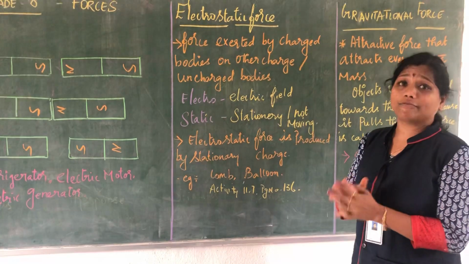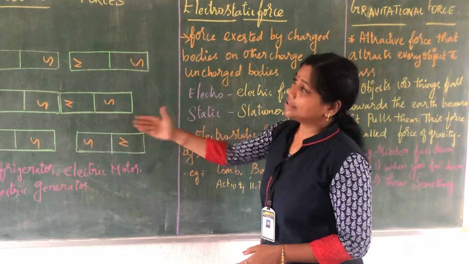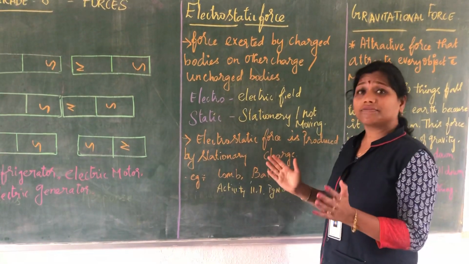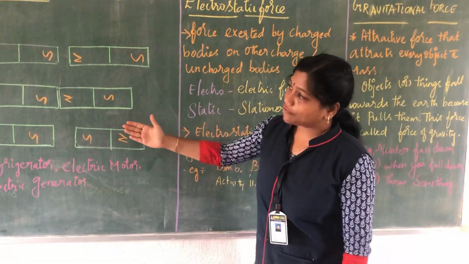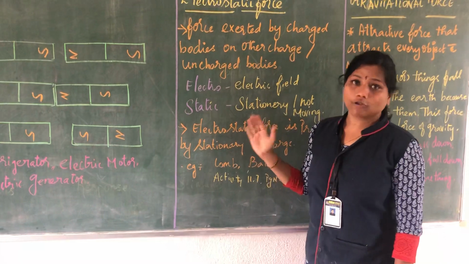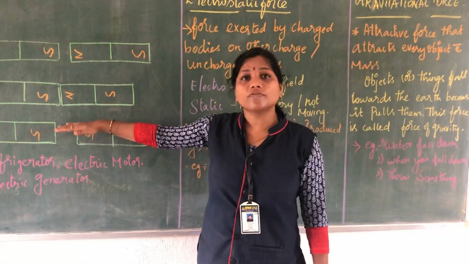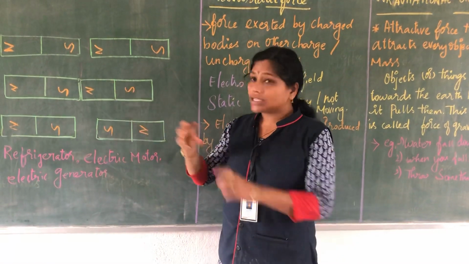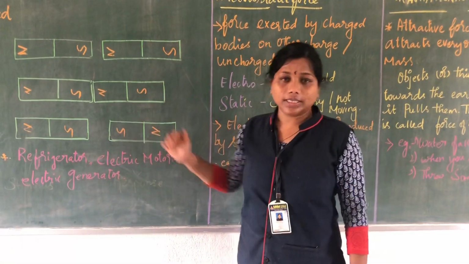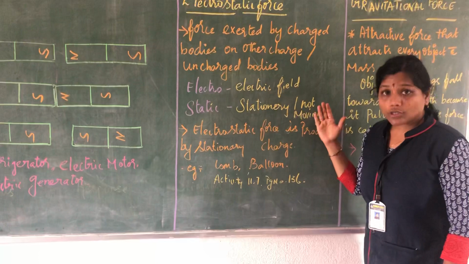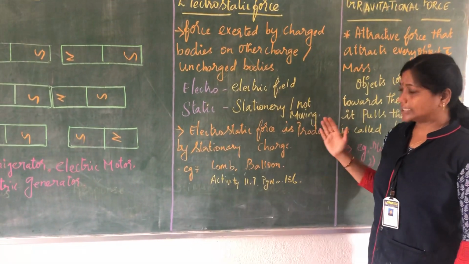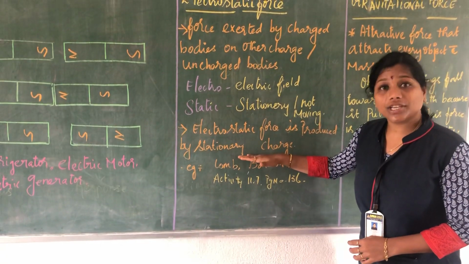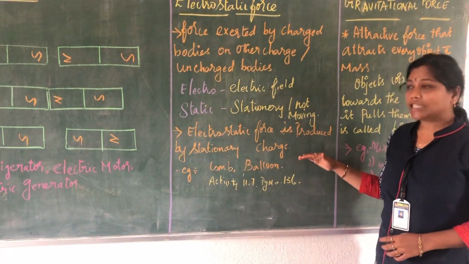There is always a confusion between magnetic force and electrostatic force. What is the major difference between them? Magnetic force is exerted in moving objects, where you can see the movement of the magnet. Whereas electrostatic force is produced by stationary objects. Is that clear?